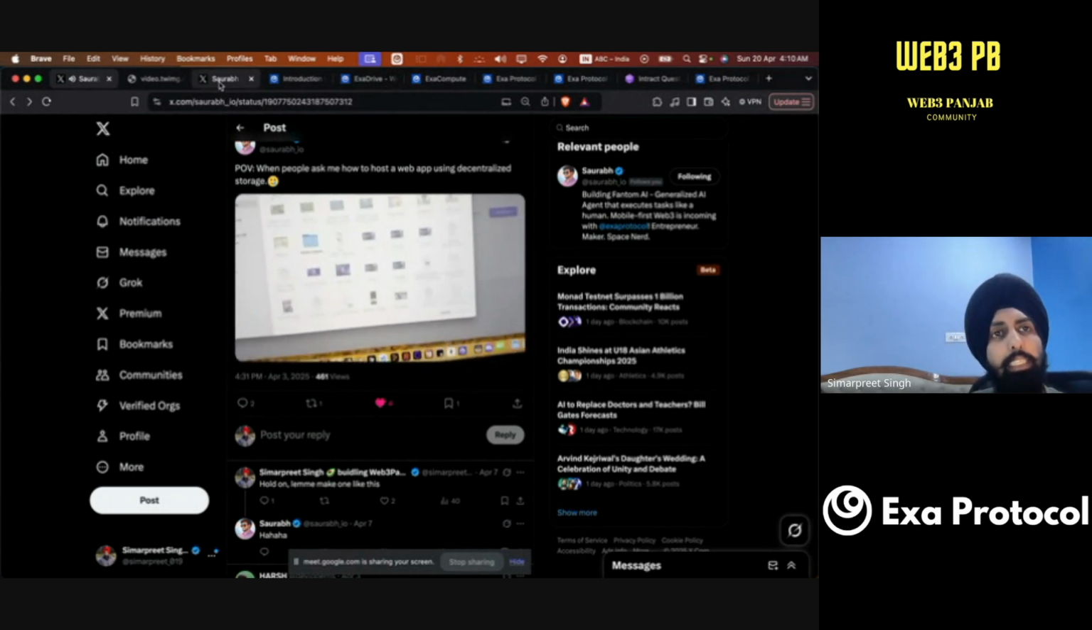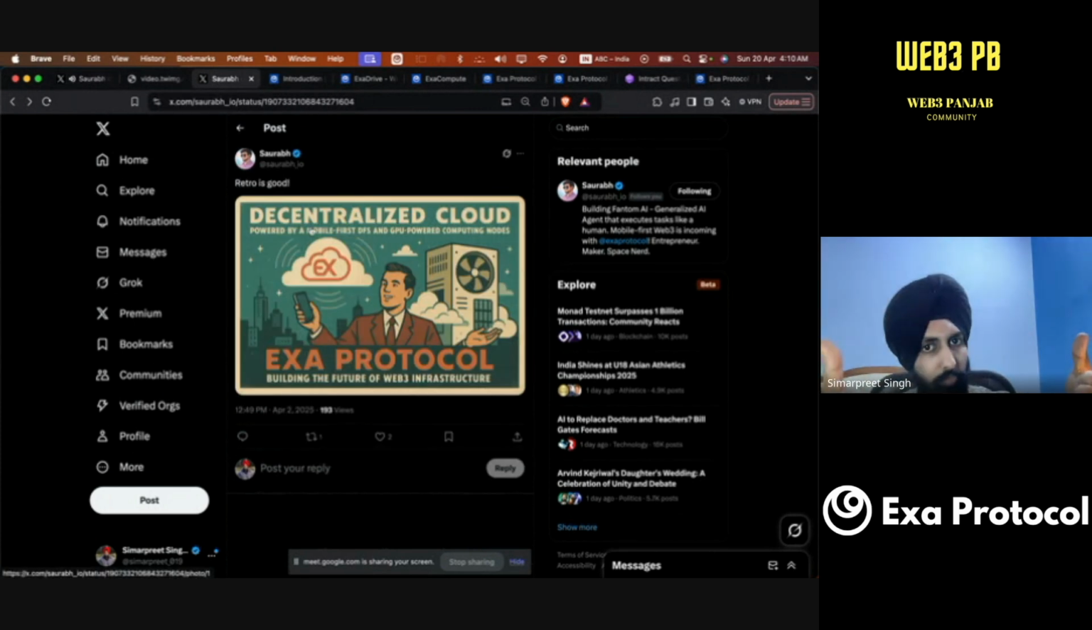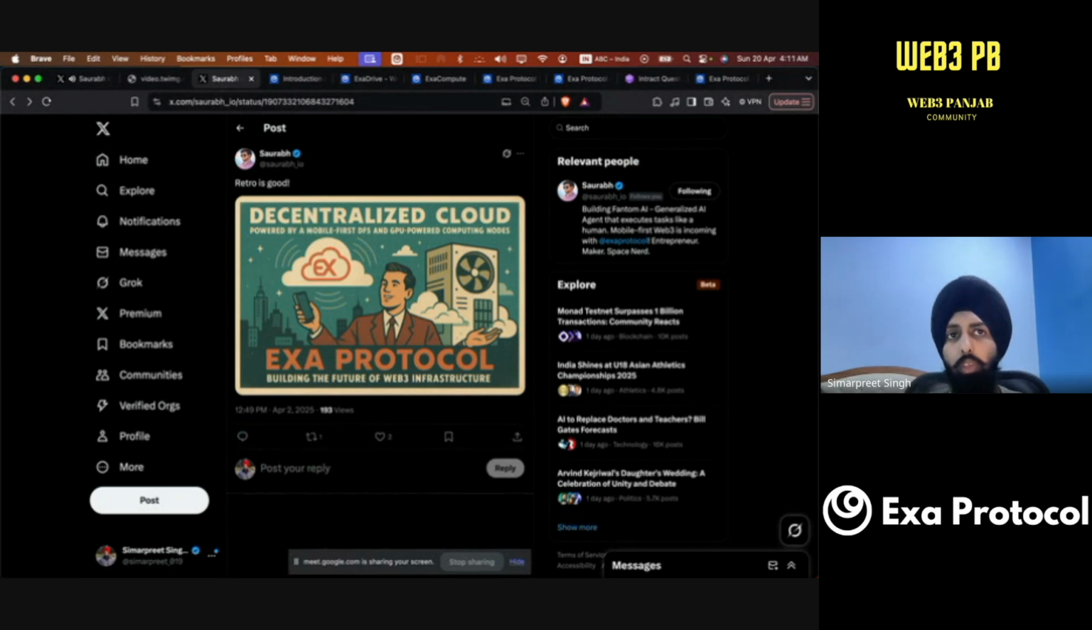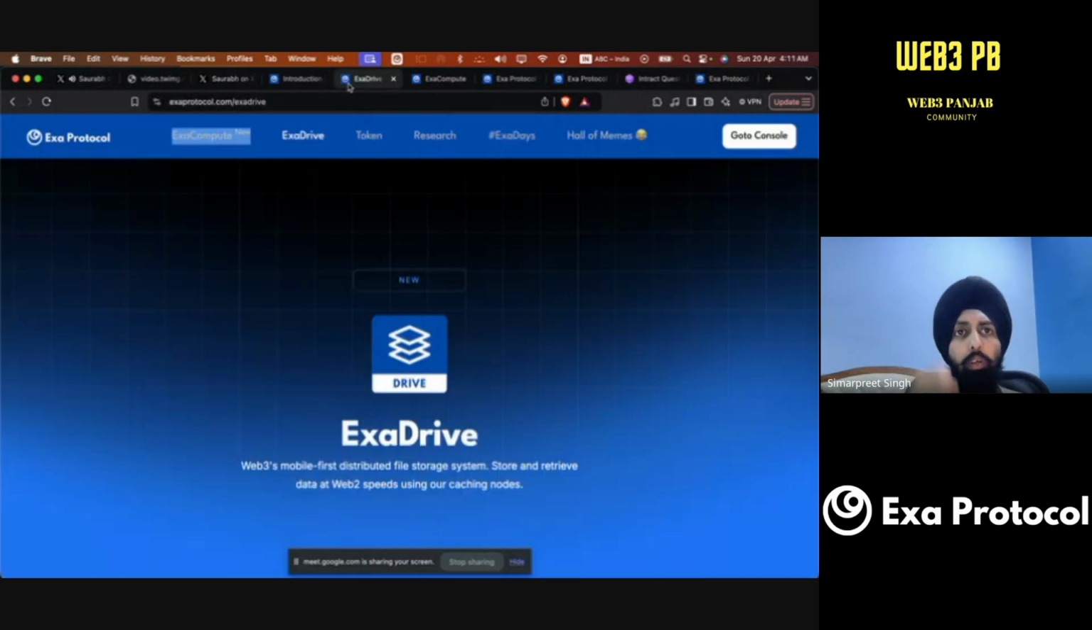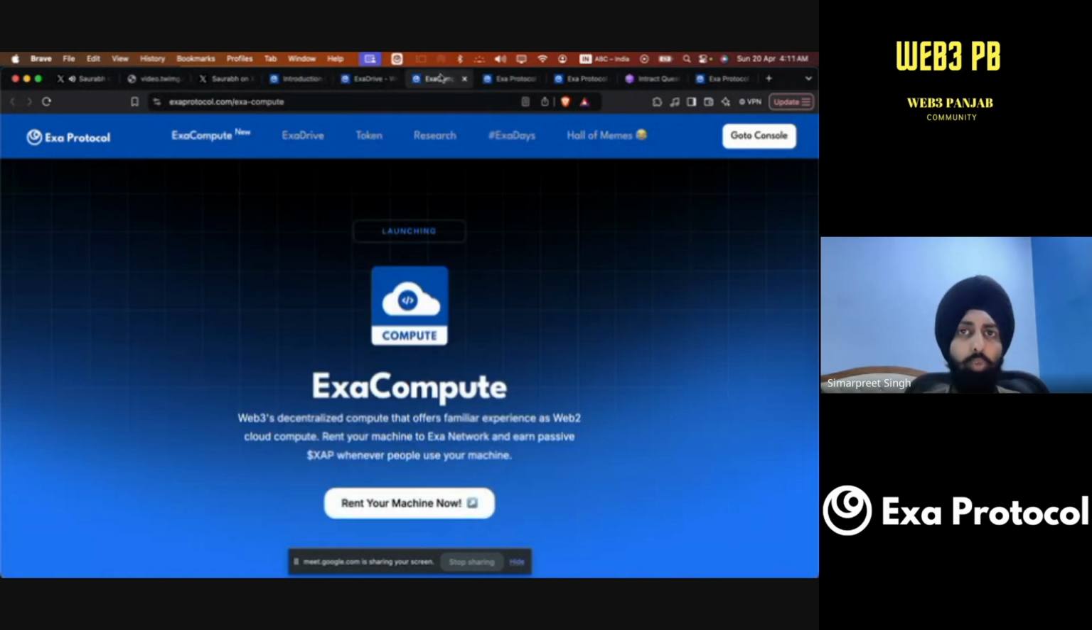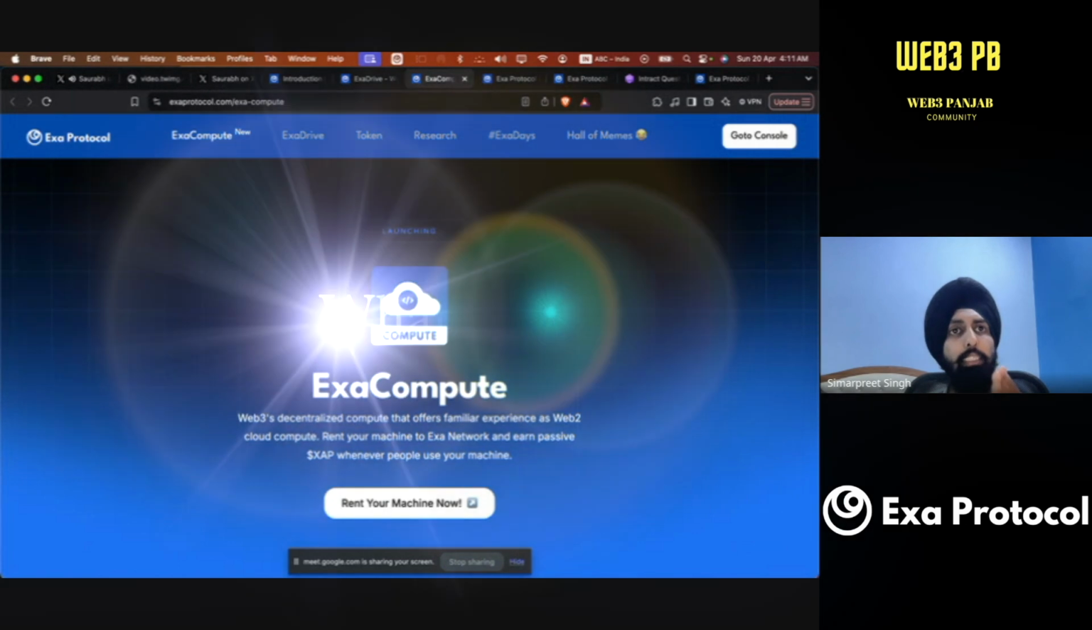But what exactly is Exa Protocol? Decentralized cloud powered by a mobile-first DFS and GPU-powered computing. Exa Protocol is building the future of Web3. What Exa Protocol does is turn any idle computer, like yours or mine, into a node and into a giant shared network for two things. One is ExaDrive for decentralized storage, and the second one is ExaCompute for running compute tasks like DevTools, ML training, or lightweight backend services. The coolest part is that it's all based on verifiable off-chain compute, so every task has a traceable code.